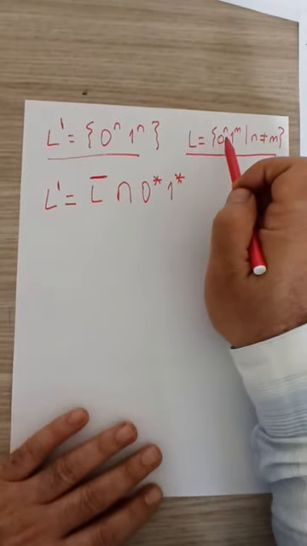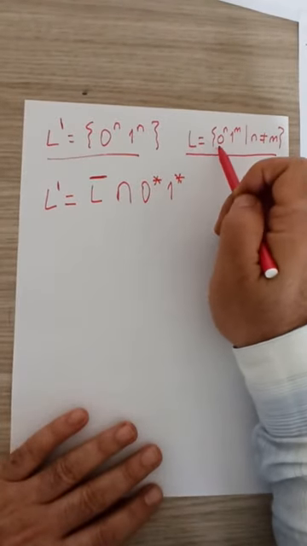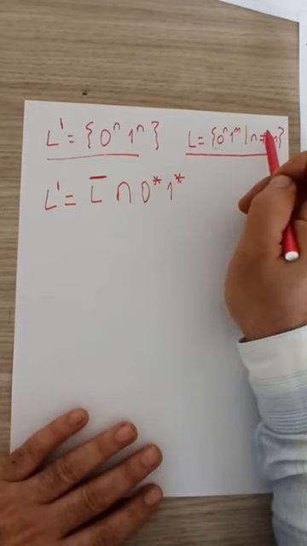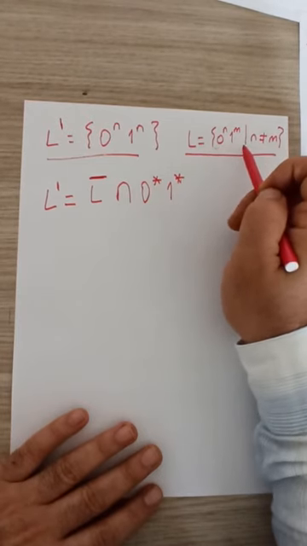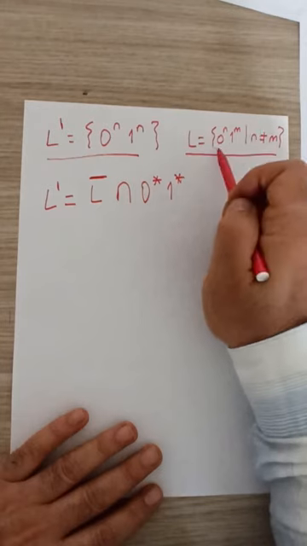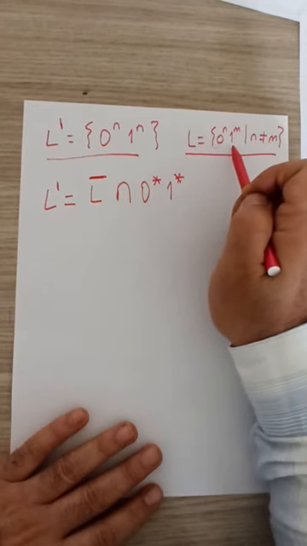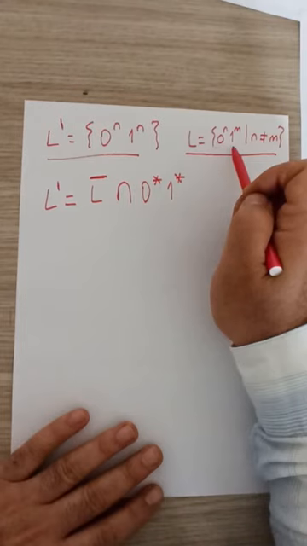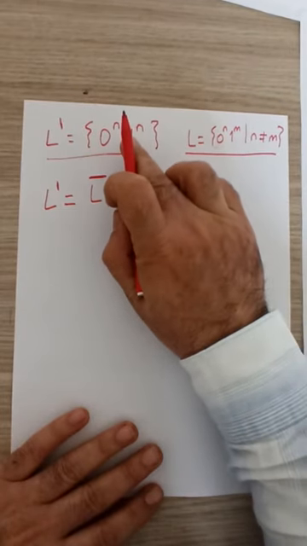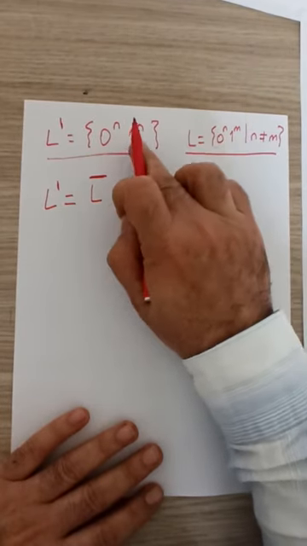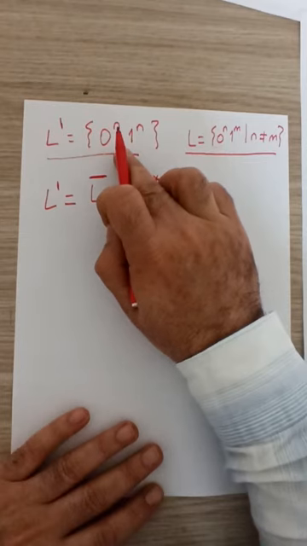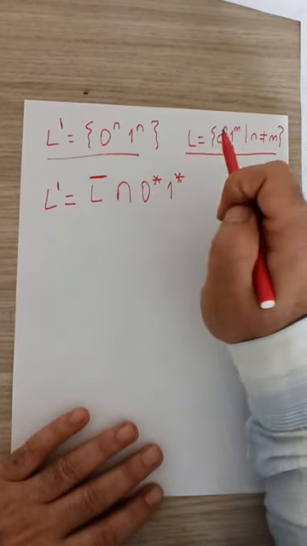Why? If we consider L complement, it should first of all include all strings of zeros and ones not in this format. Basically, the order of zeros and ones is not in this order. Or it contains strings that are in that format, but the number of zeros is equal to the number of ones.